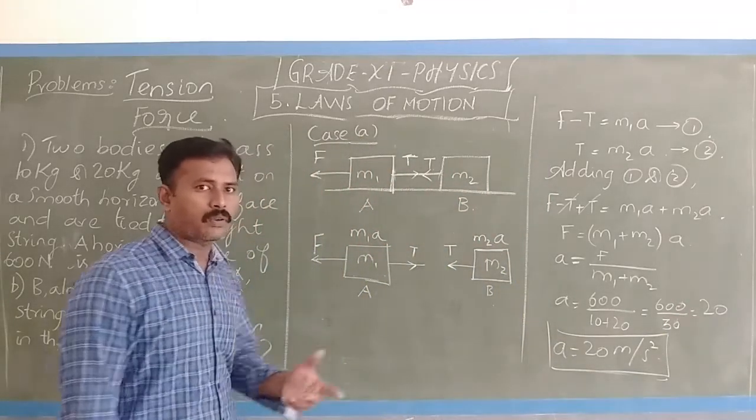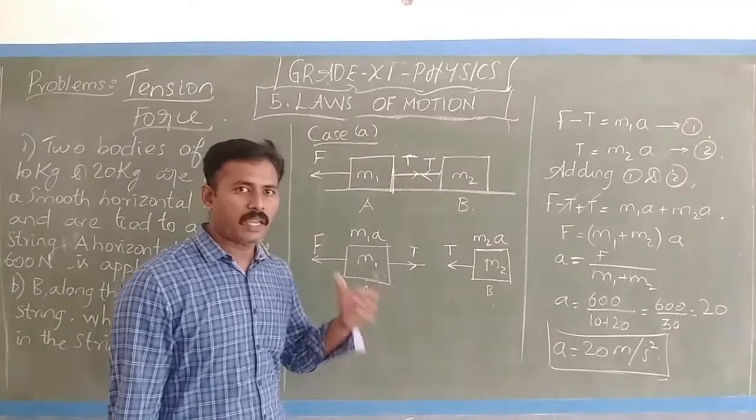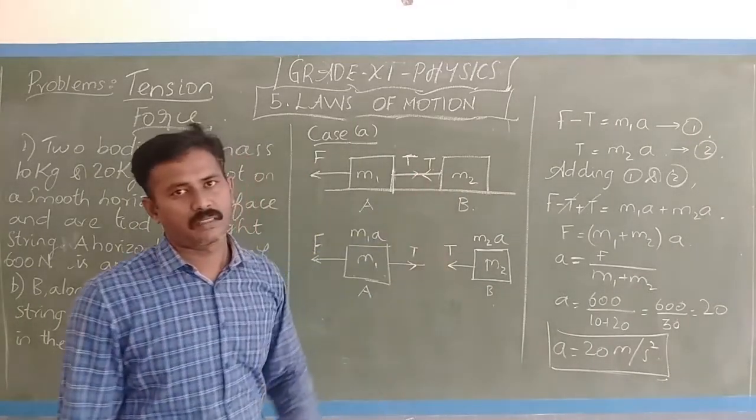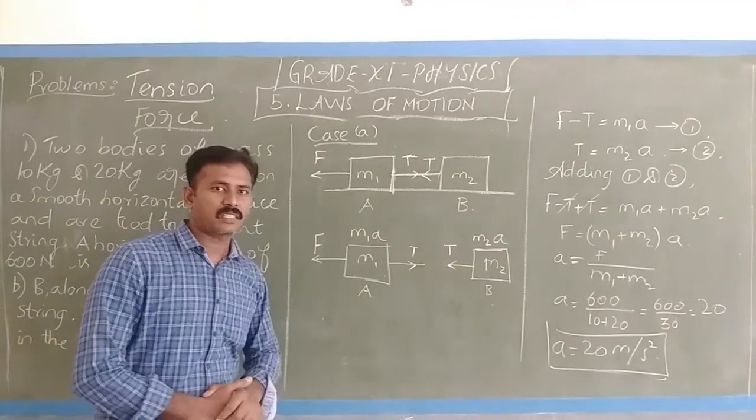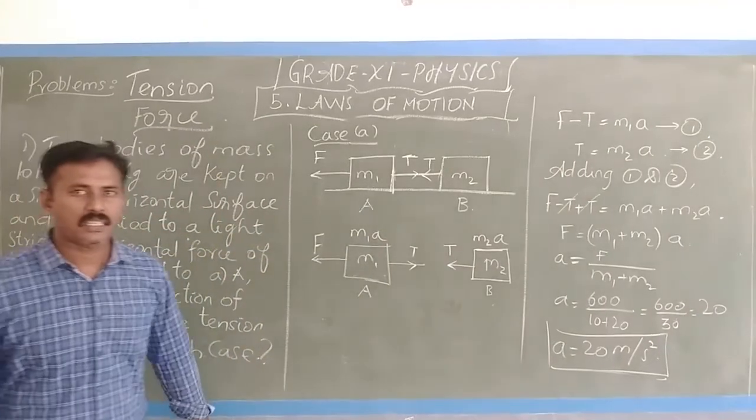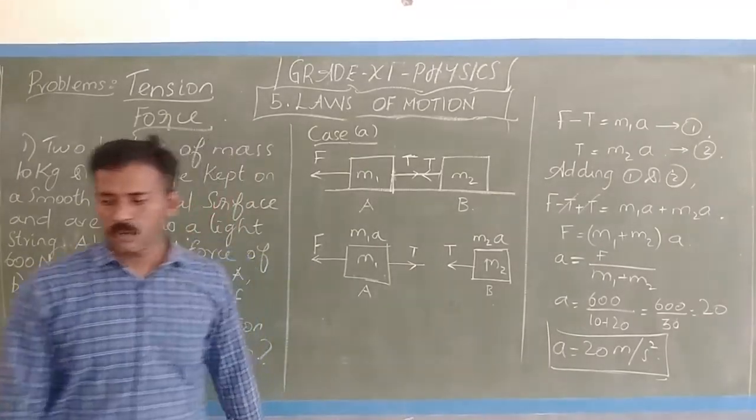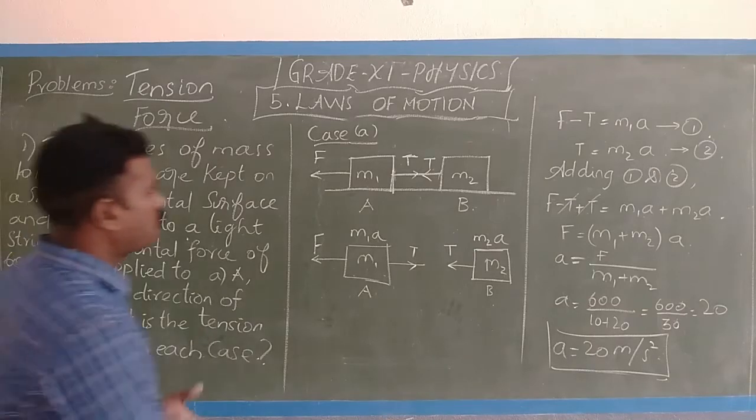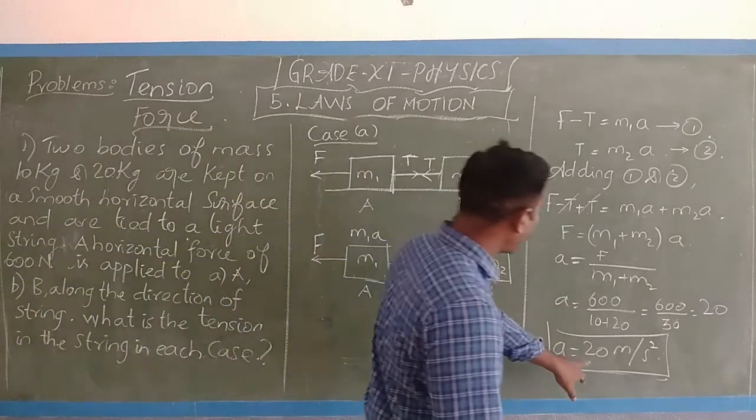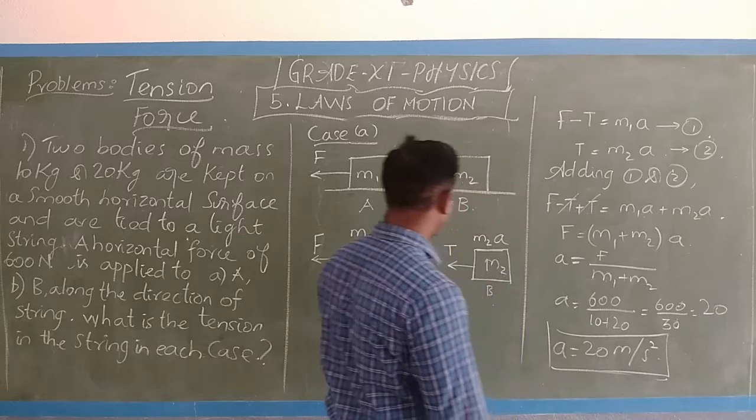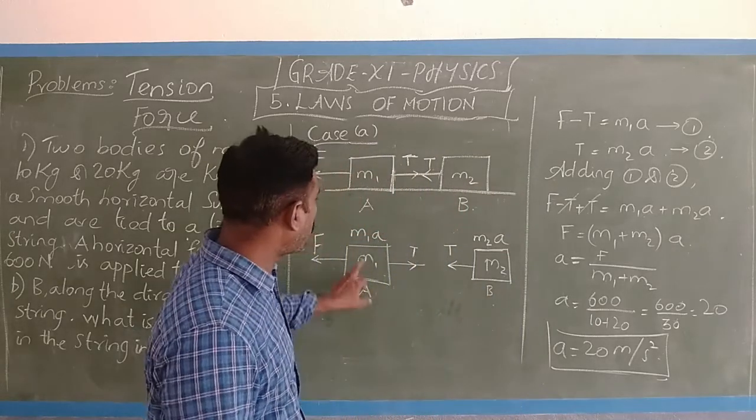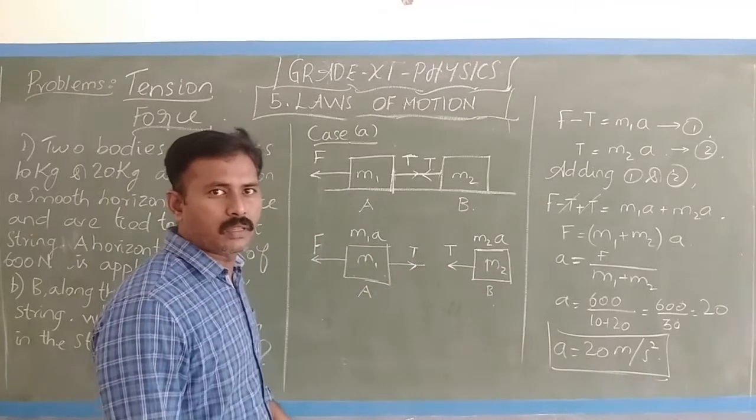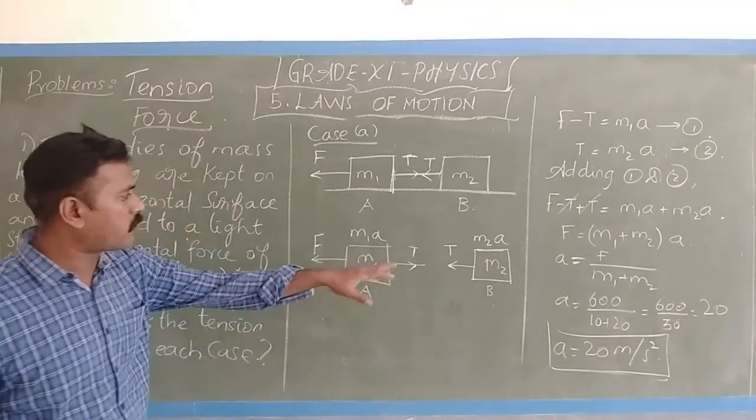So now I have to find the tension T. When I am applying force on the object A, what is the tension T? T is the tension. Tension is also a force. How do I relate this tension? I have found that this acceleration A is 20 meters per second square. So both accelerations are the same, because the force is common for both.